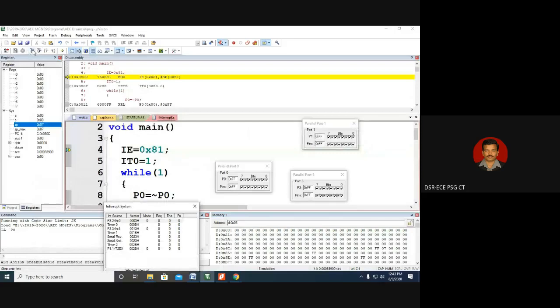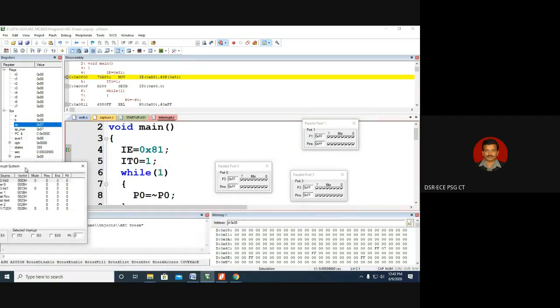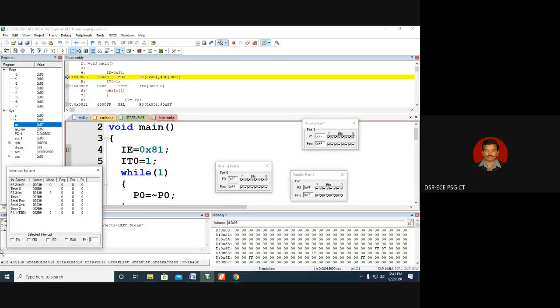Now we can see, as usual, IE equal to 81. When IE becomes 81, what does it mean? It means enable all, and IT0 means it will become an edge triggered interrupt, external interrupt 0. Now the IT0 bit also will become 1 and the edge triggered interrupt will get triggered.